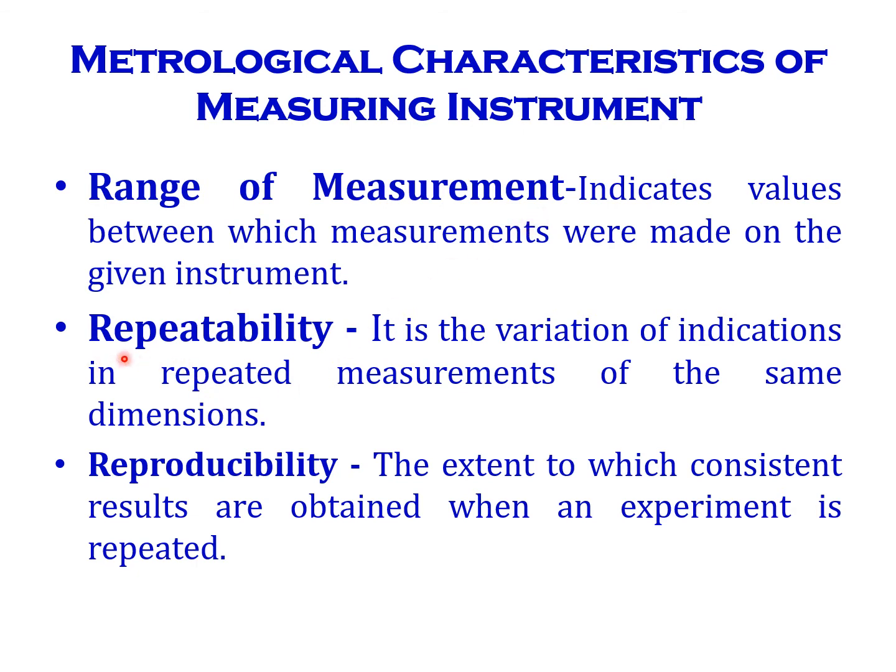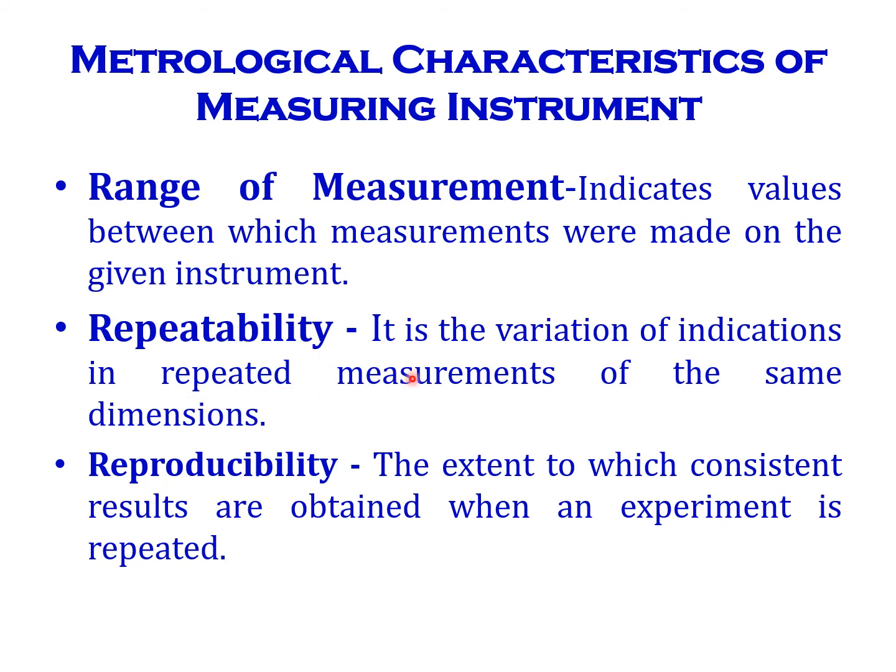Next thing is repeatability. Repeatability means we perform the measurement again, repeating the same measurement in the same environment. We should get the same readings, but that is not always possible. There may be variations in the indications of readings. That is called repeatability.